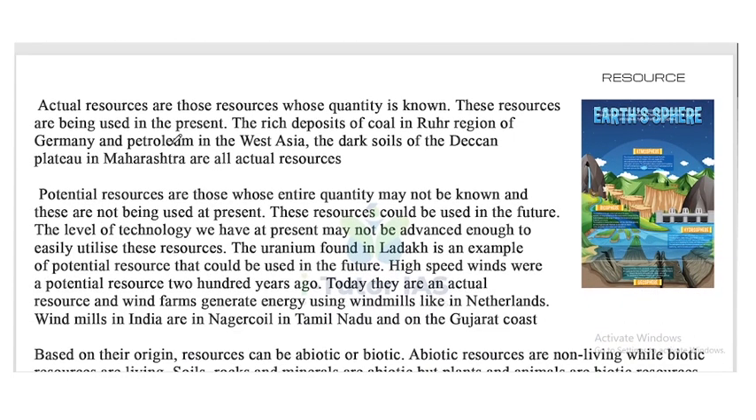What are actual resources? Actual resources, as the name denotes, are those resources whose quantity is known. These resources are being used in the present. The rich deposit of coal in the Ruhr region of Germany and petroleum in West Asia, the dark soil of the Deccan Plateau in Maharashtra are all actual resources, because we know the quantity of these resources. That's why they are known as actual resources.